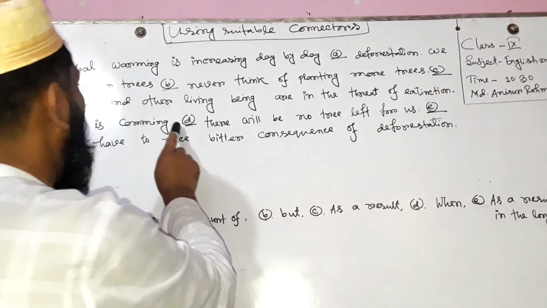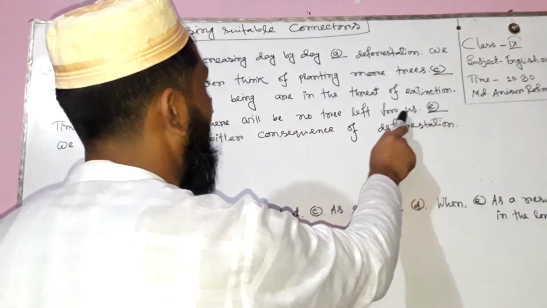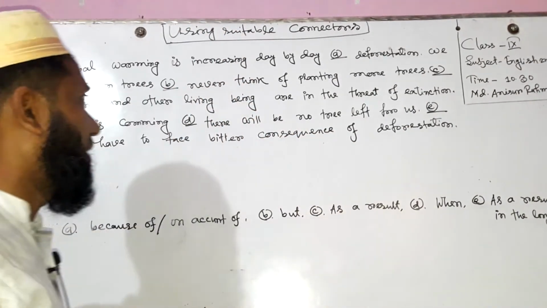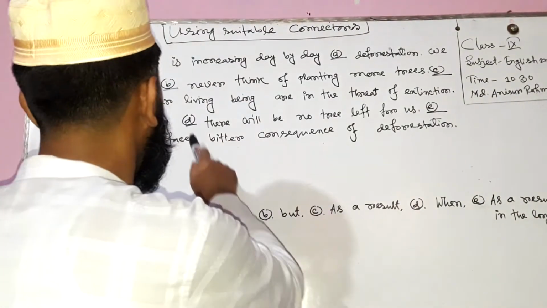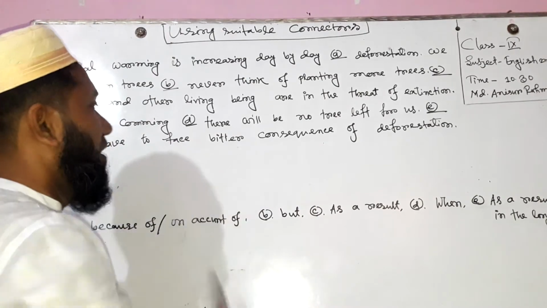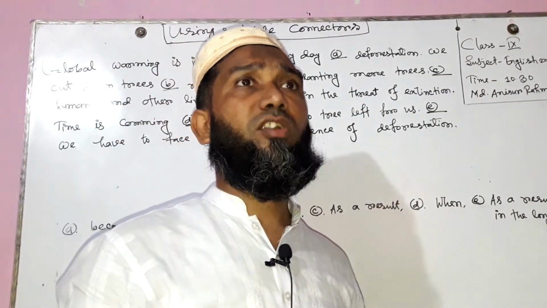Time is coming dash there will be no trees left for us. Here also we have a principal clause and a subordinate clause. In this place we need a connector of time.